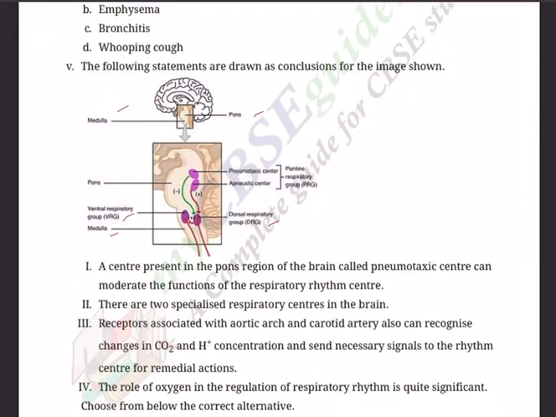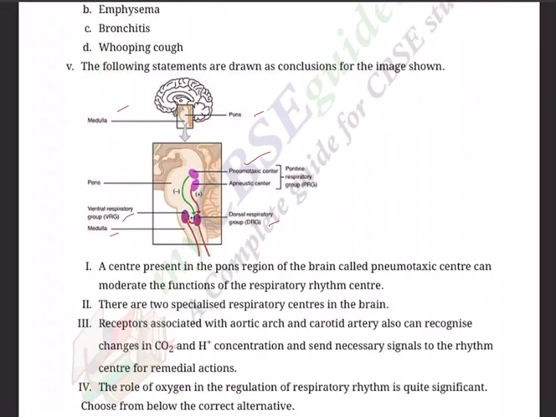A. A center present in the pons region of the brain is called the pneumotaxic center. This one, the pneumotaxic center, can moderate the functions of the respiratory rhythm center. Statement 2. There are 2 specialized respiratory centers in the brain. 3.